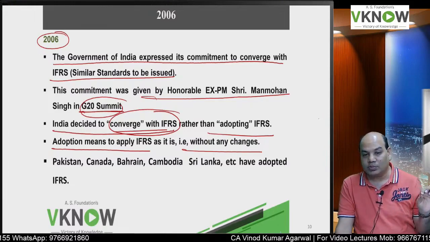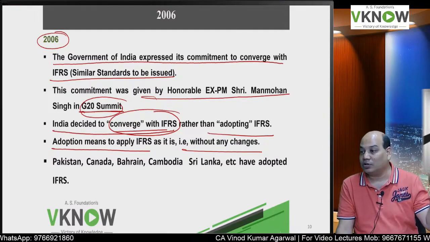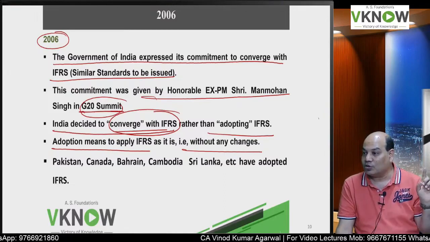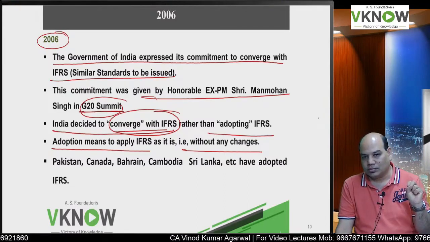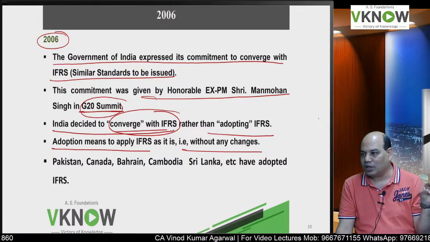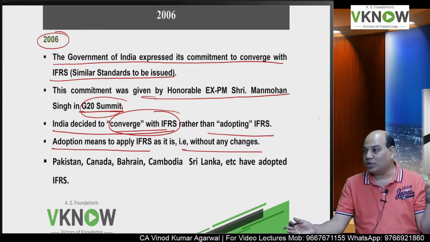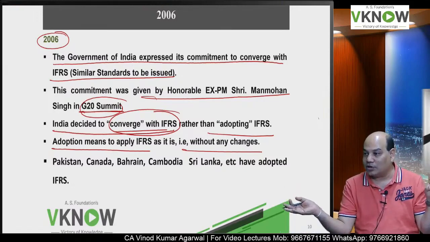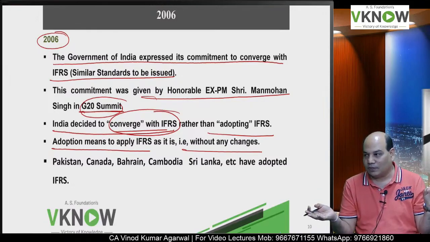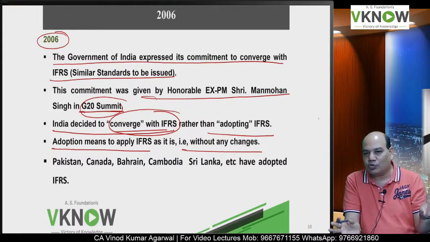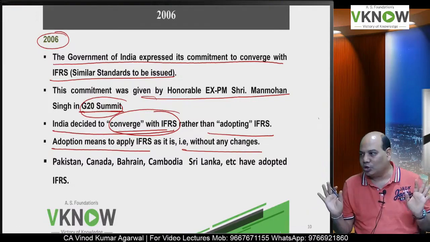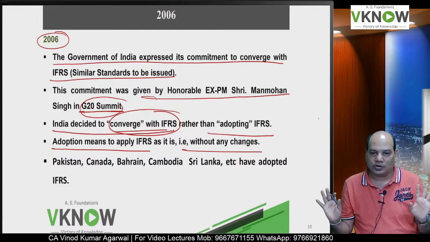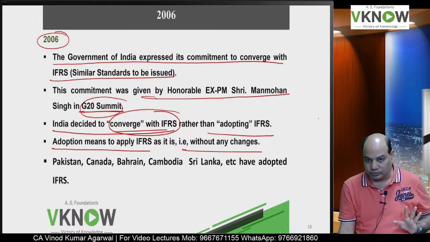For example, in Companies Act, they use the term balance sheet, but IFRS uses the term statement of financial position. So if the companies write statement of financial position and the Companies Act says company will prepare balance sheet, there is a difference. So we thought that instead of using the term statement of financial position, we will continue to use the term balance sheet. That was one example.